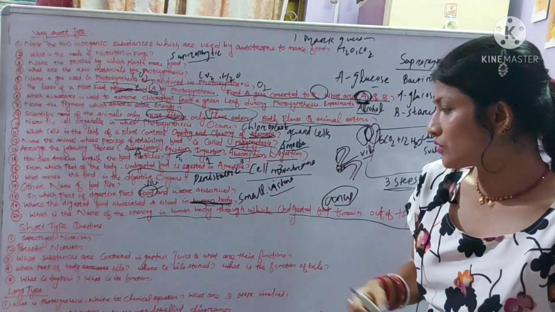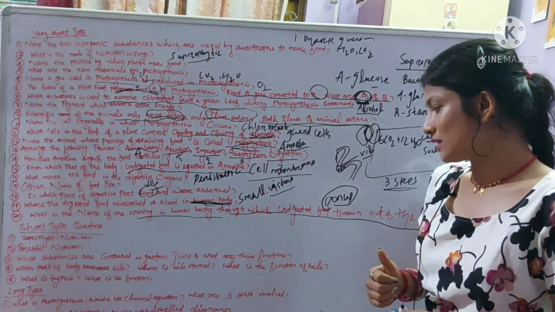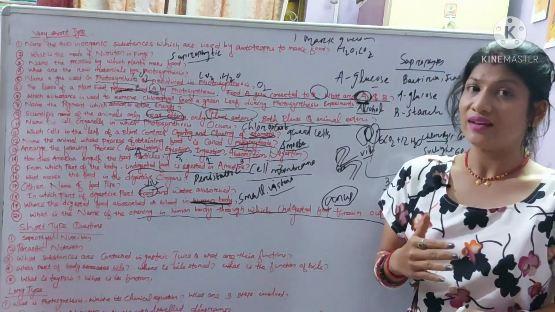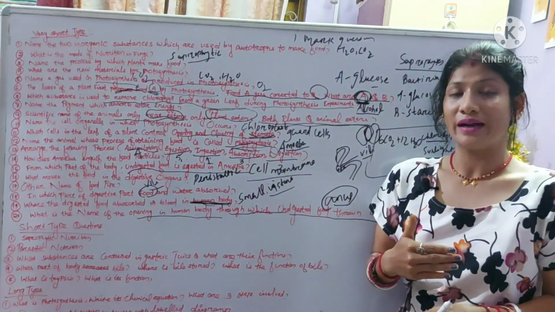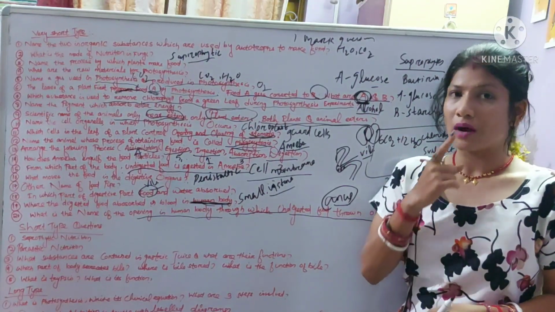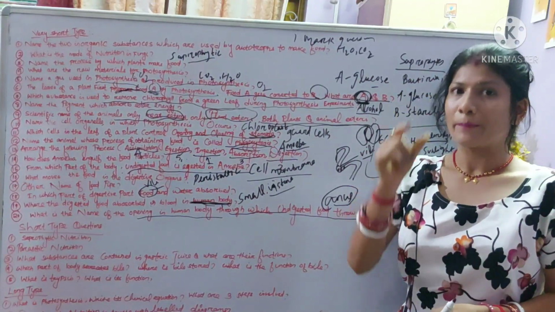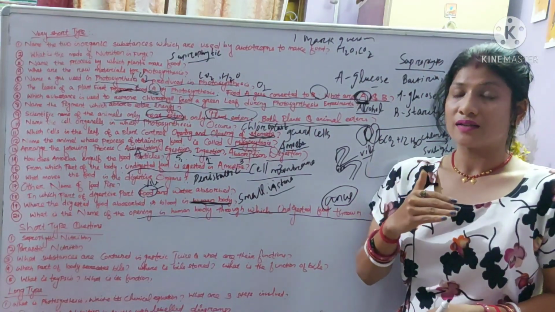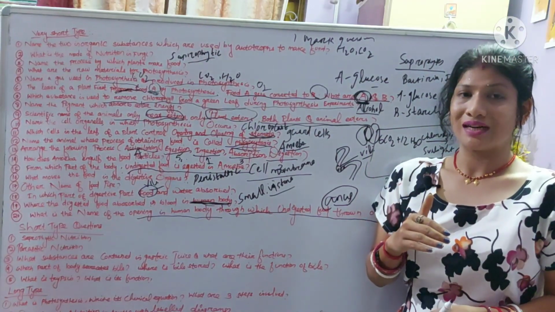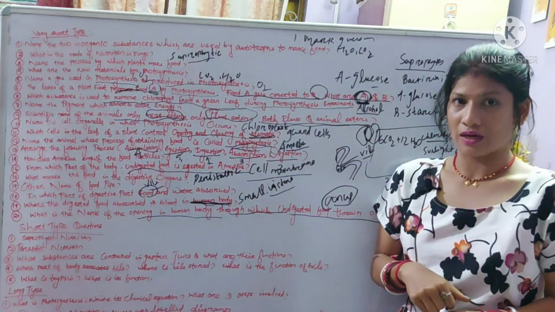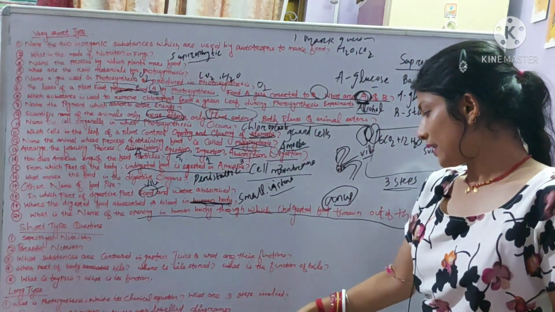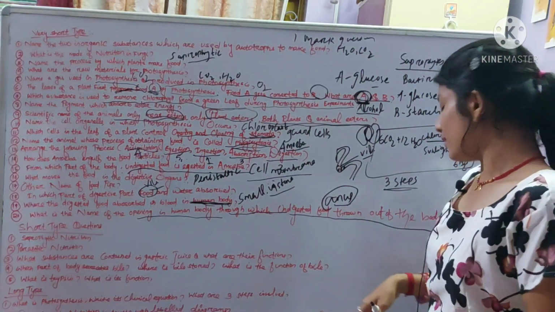Then the last question: name the main organs of the digestive system in the human being. Various organs associated with the human digestive system are: first is the mouth or buccal cavity, then the food pipe or esophagus, then third is the stomach, fourth is the small intestine, and fifth is the large intestine. Then the next question, name its associated glands and functions.